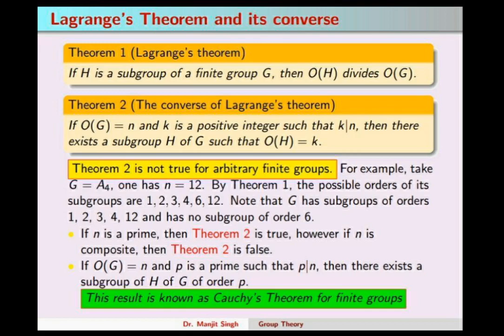If n is a prime, then there is no doubt the converse is true. If n is composite, as we have seen above, the converse is false. So there is a natural question: when p divides the order of a group, does there exist a subgroup of G of order p or not? This was studied by Cauchy, and this is known as Cauchy theorem for finite groups.